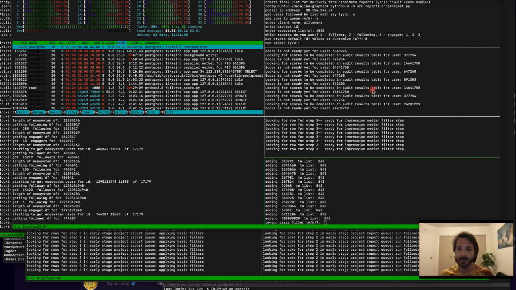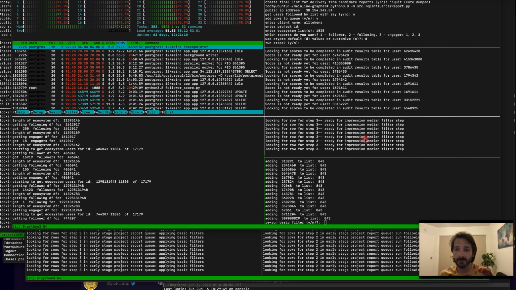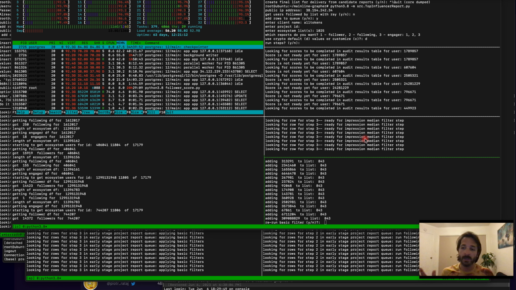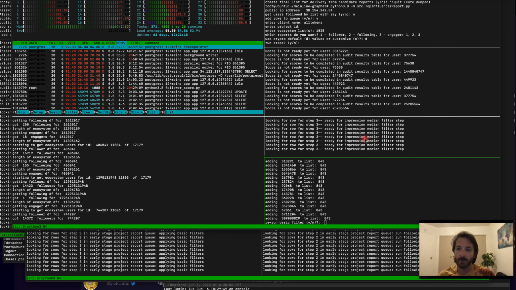as well as a few impression stats, like impression median. That brings us to the third step, which is when we go and do a real-time audit of the last week of posts of those KOLs, or at least the prospective KOLs. And then from there, we're able to pull things like the impression median.